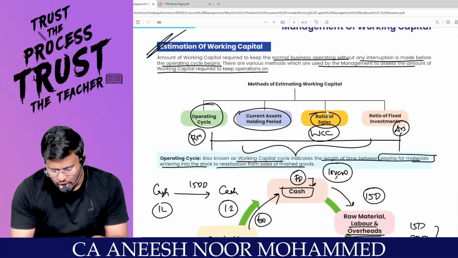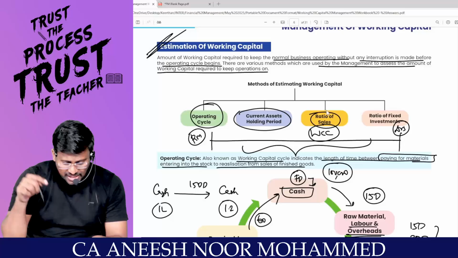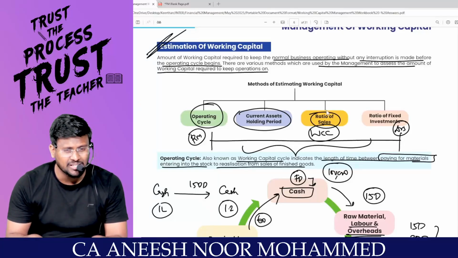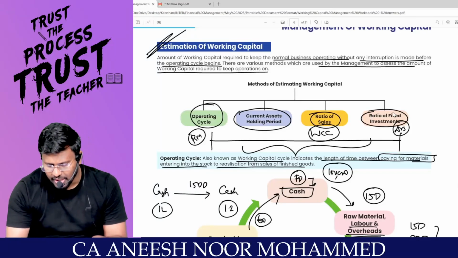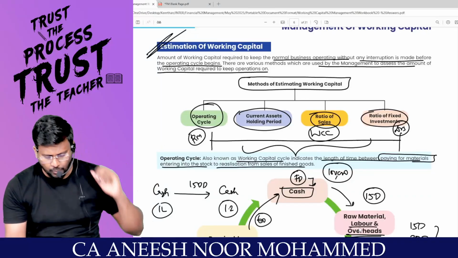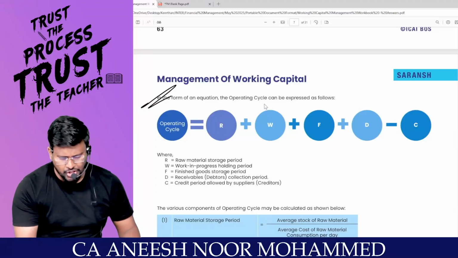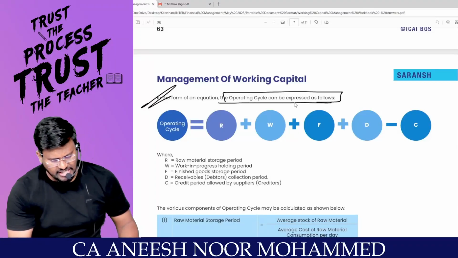Next one is the ratio of sales. They can estimate the working capital by ratio of what? Sales. And the ratio of what? Investment, fixed investment. These are the various methods of estimation of working capital. Comfortable? Now, in the form of an equation, the operating cycle can be expressed as follows.